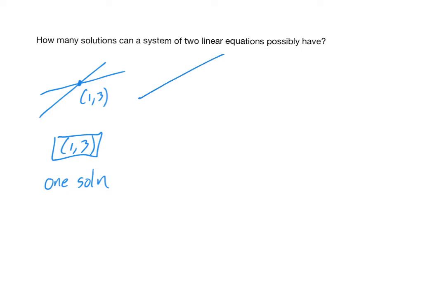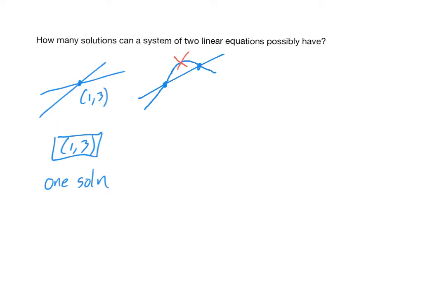If you had this line right here, another line's got to come through and hit it. There's one spot. Is it possible to then have another point where it intersects? Well, it's not possible because we are only talking about straight lines here. You can't have this sort of bend. So it's not possible to have 2 solutions or even 3 solutions or 4 or 5 or 6. So there are a couple of other possibilities still. Can you think of them?